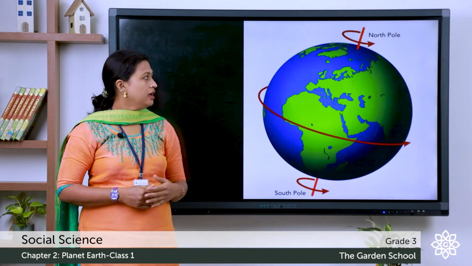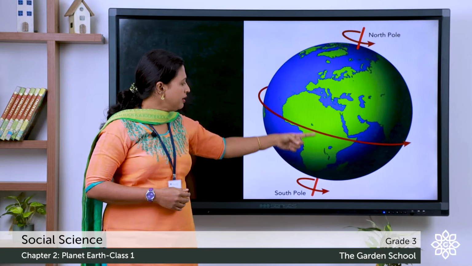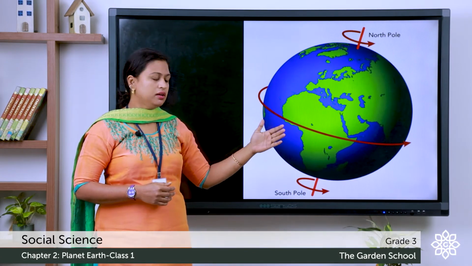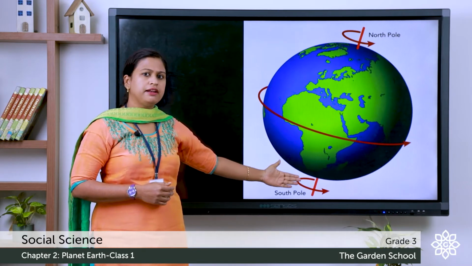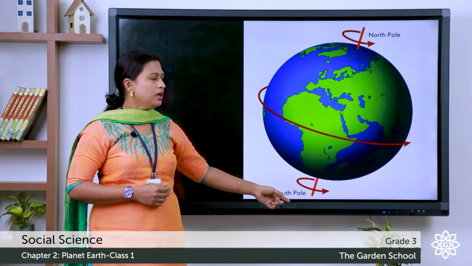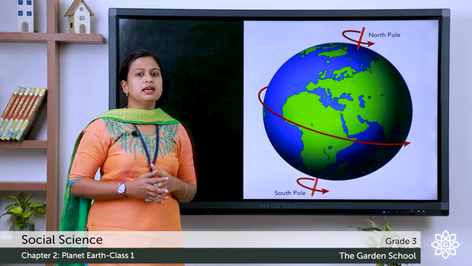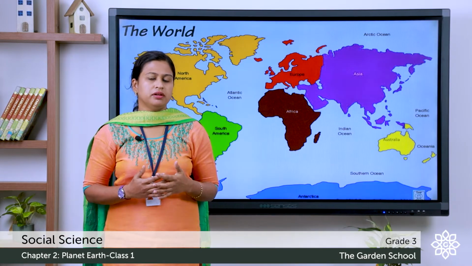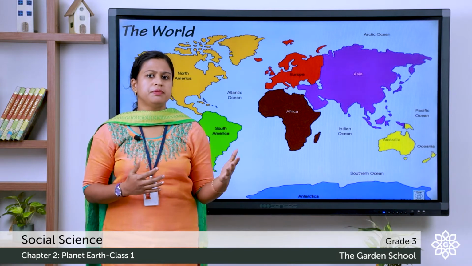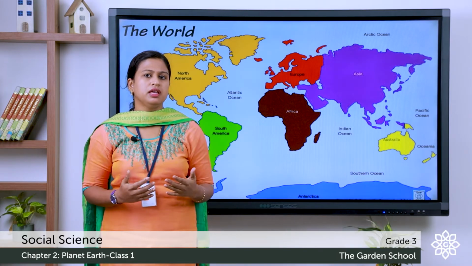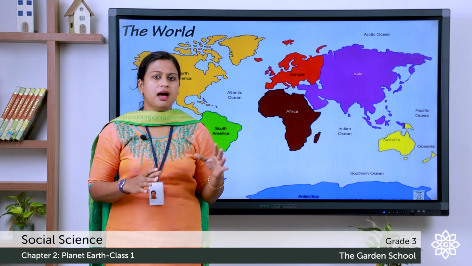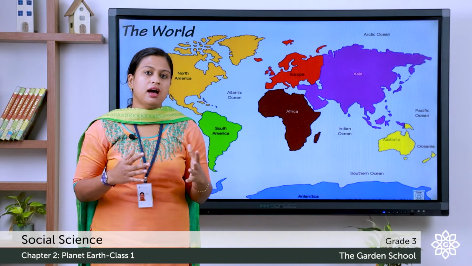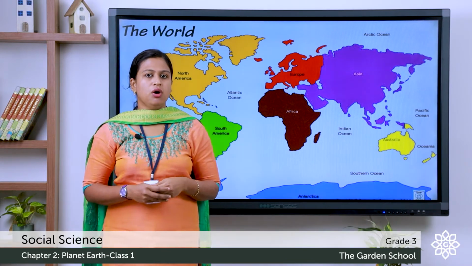You can see that it is flattened at the top and at the bottom. This flattened part is known as the North Pole and the south flattened part is called the South Pole. It has a bulge in the center. Our Earth is made up of land and water. 3/4 of the Earth is made up of water and 1/4 is land. This large area of land is known as the continents and the large water area is known as the oceans.